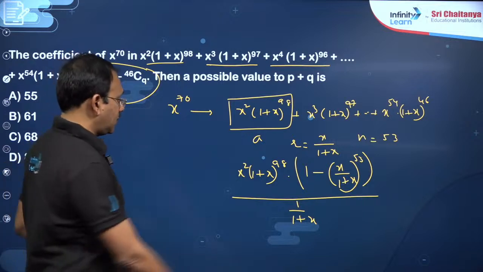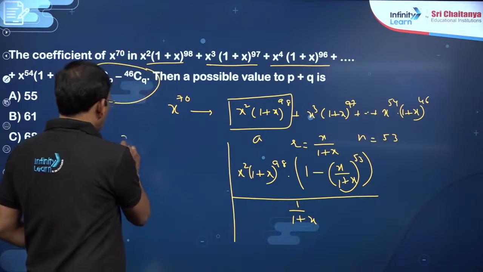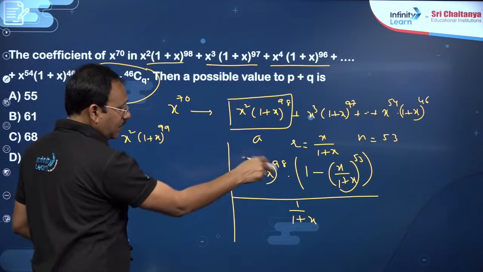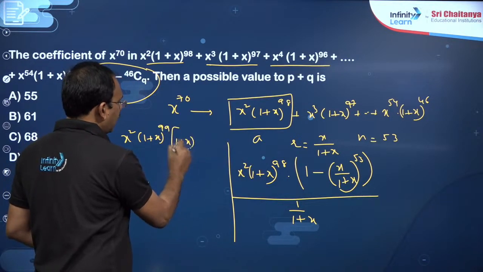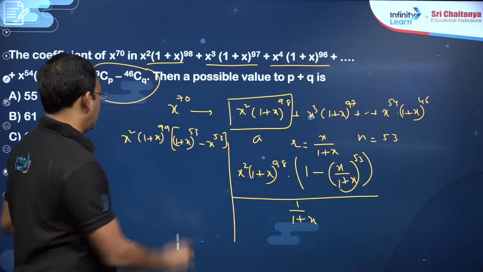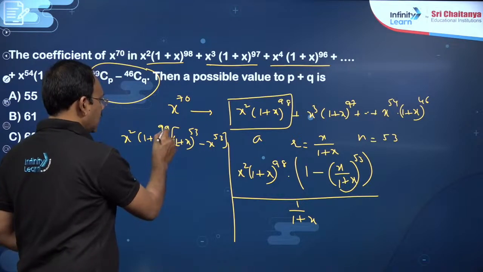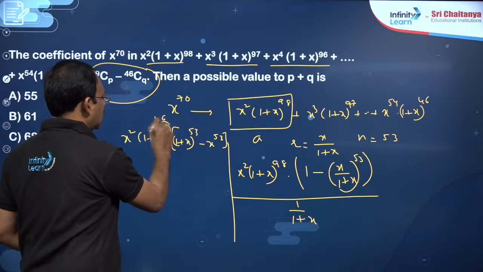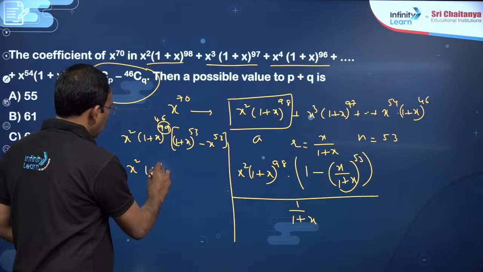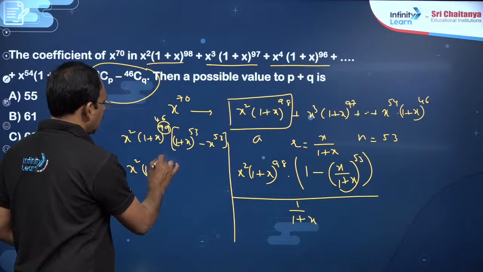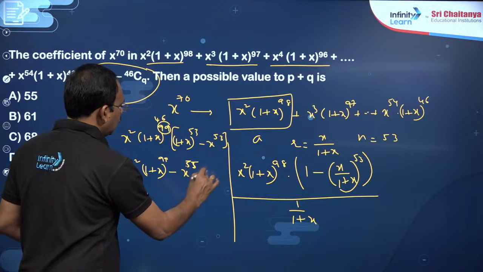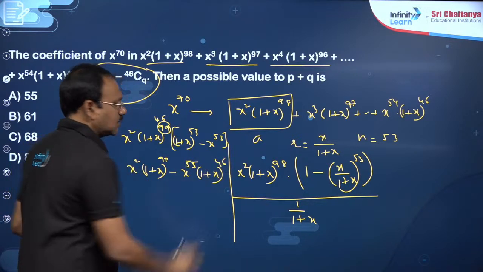Now dear students, this becomes x square into 1 plus x power 99 multiplied by 1 plus x power 53 minus x power 53 by 1 plus x power 53. So you have to subtract 53 in this. If you subtract 53 in this, 46 you will get. Now you just multiply: this is x square into 1 plus x power 99 minus x power 55 into 1 plus x power 46. This is what you got.